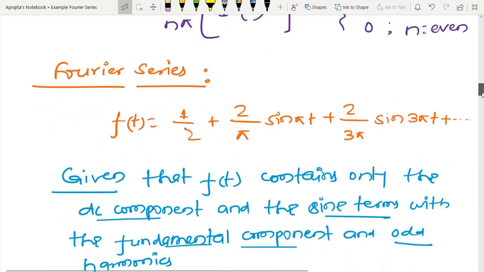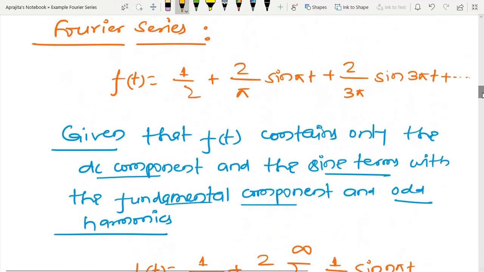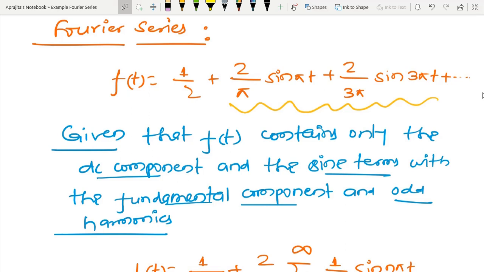When n is even, this is equal to 0. Due to that reason, only odd harmonics are going to be present in this particular series. The same things I have written here: f(t) contains only the DC component, that is 1 by 2, and the sine term with the fundamental component and odd harmonics.